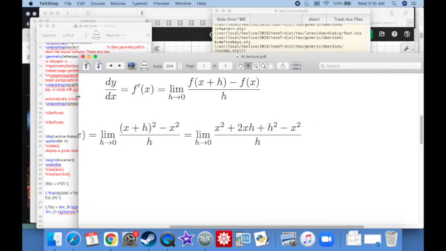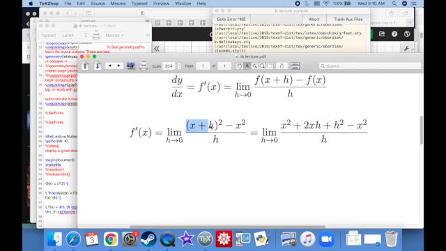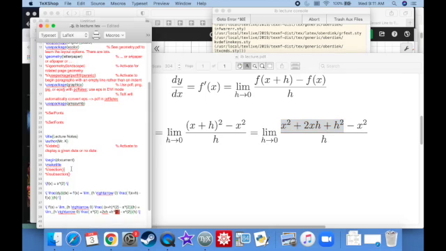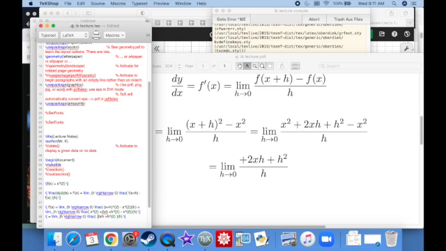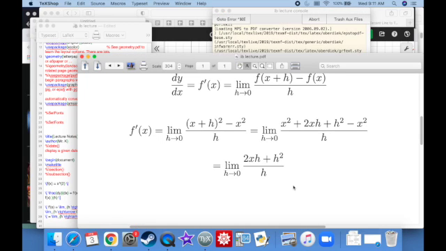So let's scale this out a little bit here. I just FOILed this thing out into that. And let's simplify the top a little bit. x squared minus x squared, those just go away. That's nice. Oh, that plus shouldn't be there. Cool. So the x squareds cancel out.